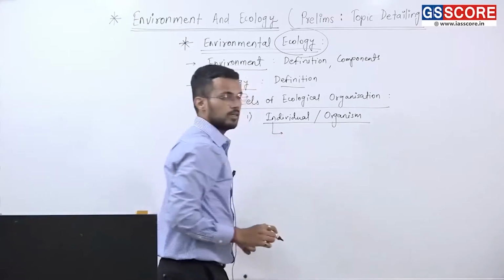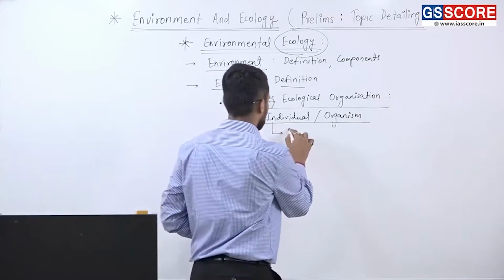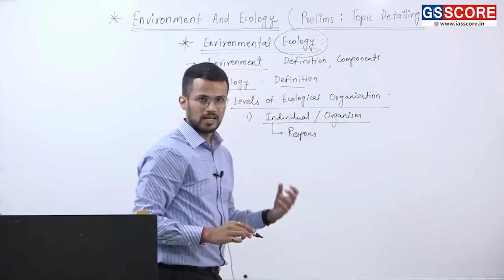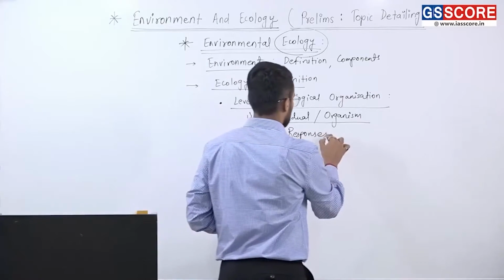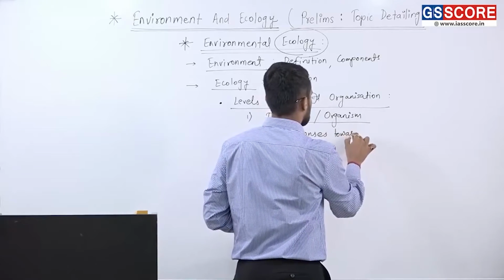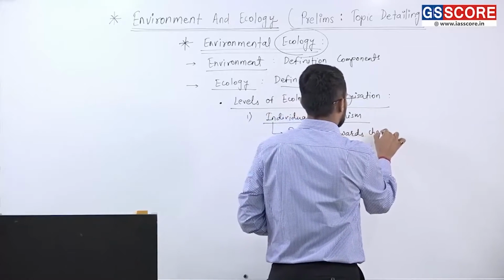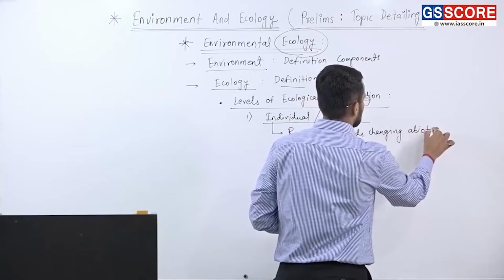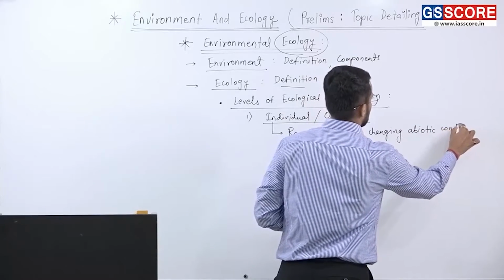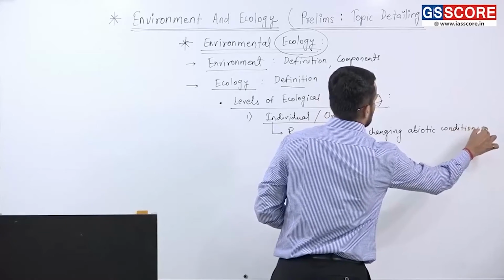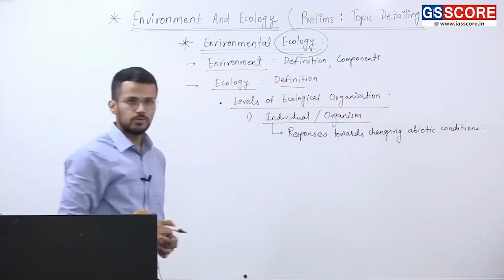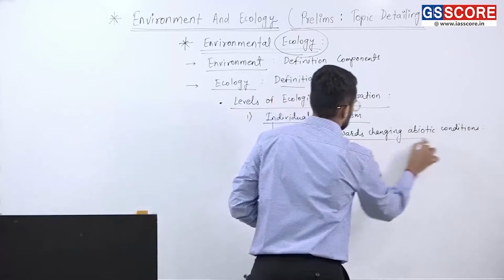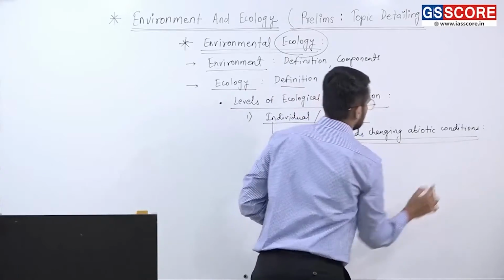Here, the responses given by individual or organism towards changing abiotic conditions become important.